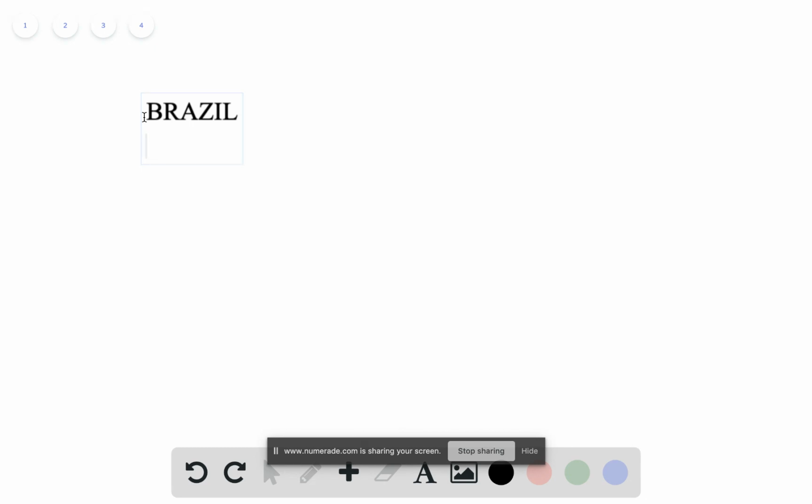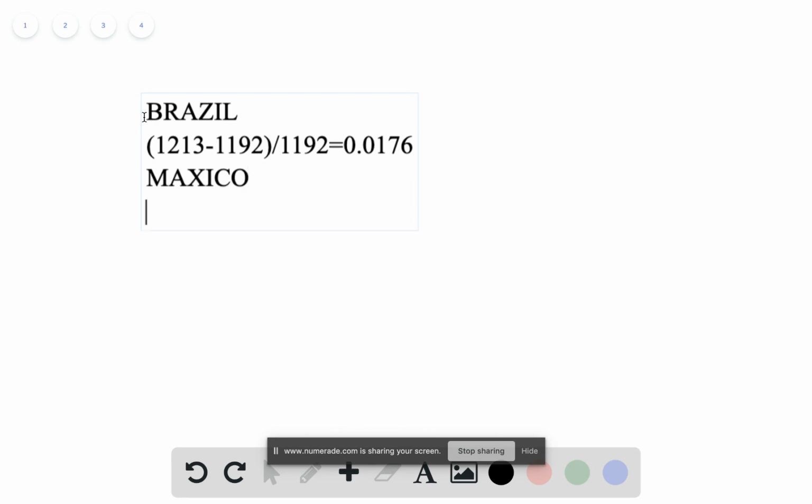So that is 1213 minus 1192, and divided by 1192. If you calculate, it should be 0.0176. So that is the growth rate of the economy in Brazil in 2012. And for Mexico, still the same thing.